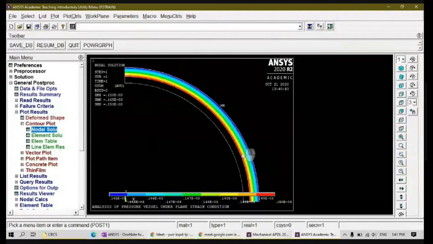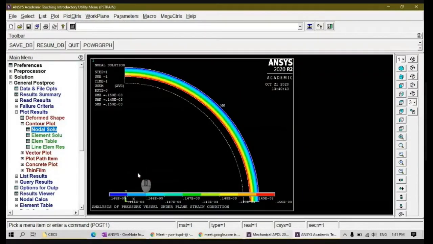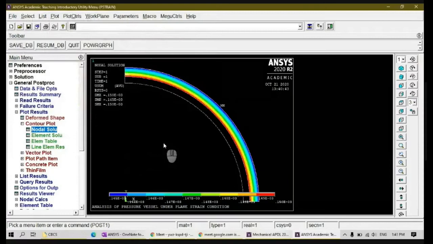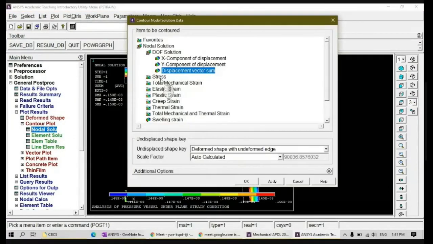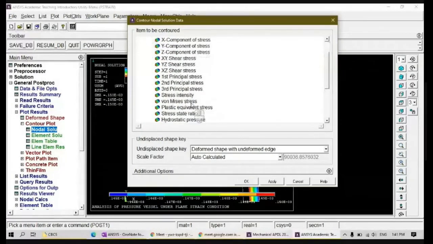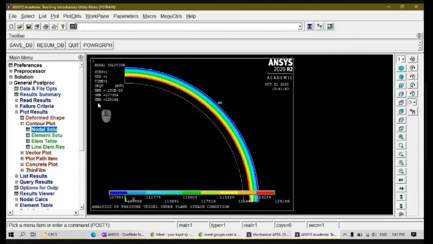This one you have to take as a printout. So go to plot controls, type meta file, invert black or white, and save it wherever you want. Okay, so this is my first step. Next, again nodal solution, stress. Go to 1 is stress. Choose this, click OK. So what are the stresses? What is the minimum stress and what is the maximum stress?